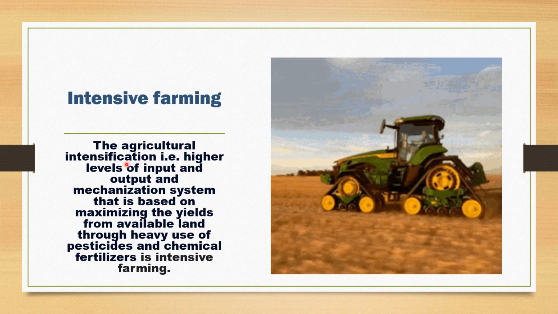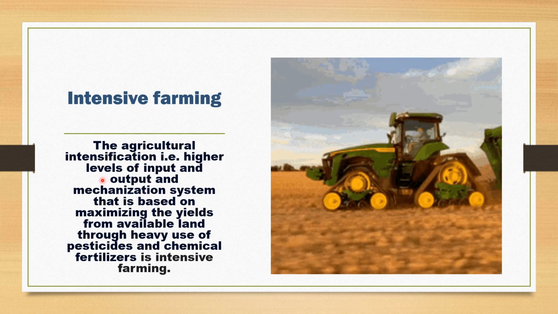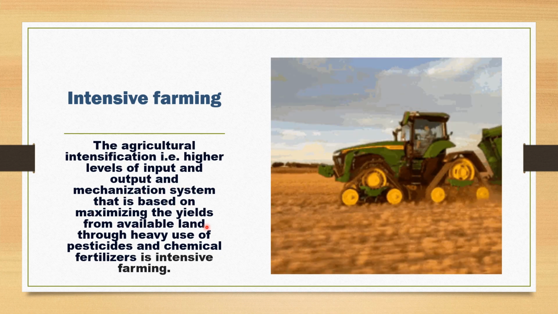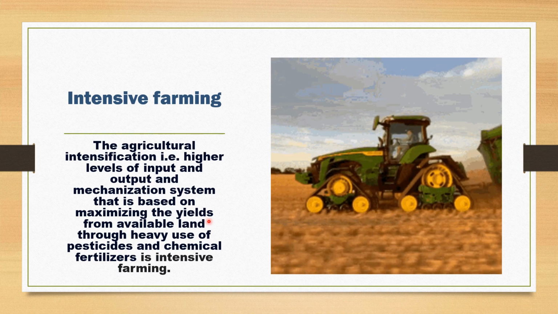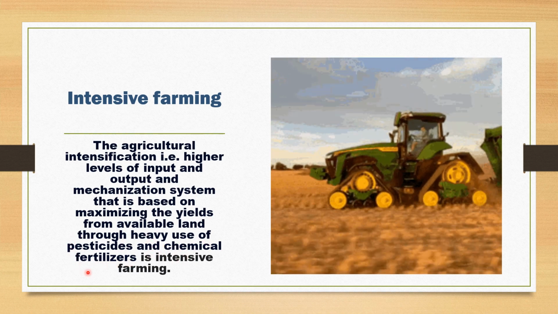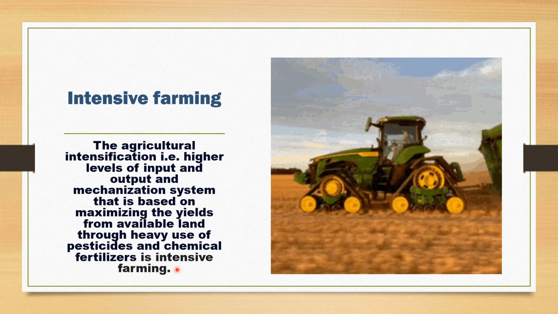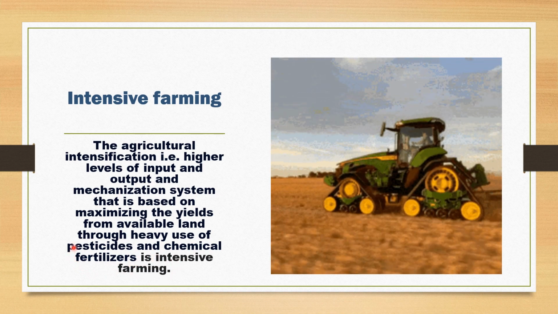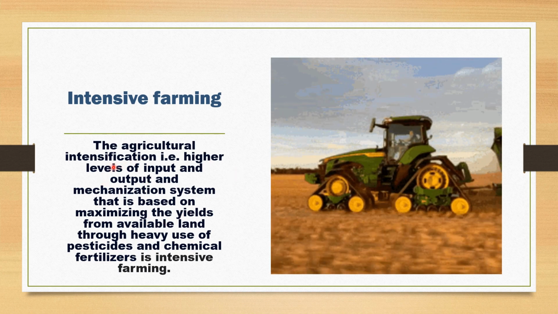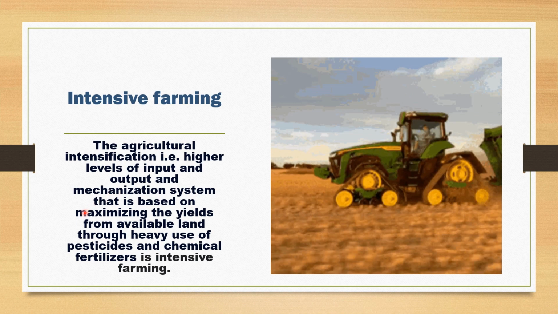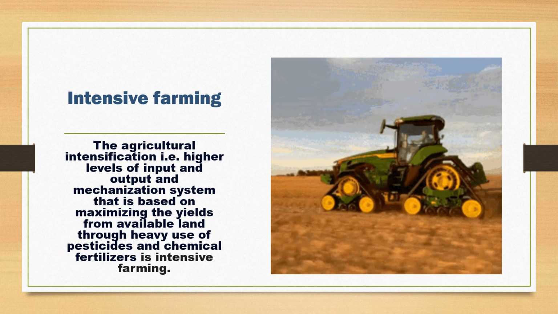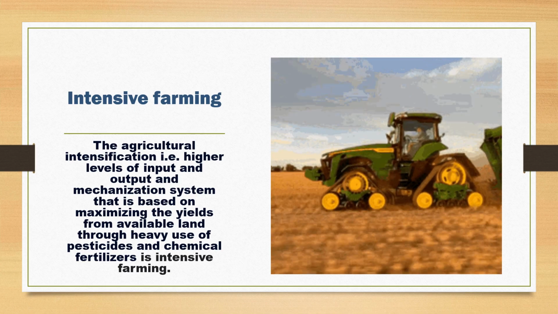So the agriculture intensification and mechanization system is based on maximizing the yields from available land through heavy use of pesticides and chemical fertilizers, and that is called intensive farming, because here we are increasing the output of agriculture by introducing the input, that is pesticides and chemical fertilizers.